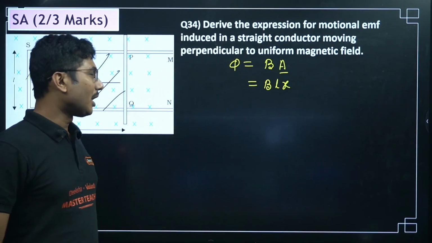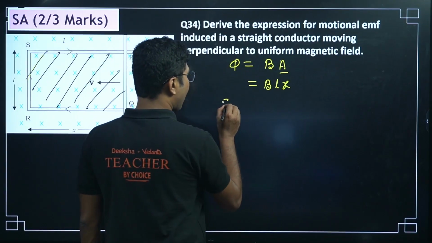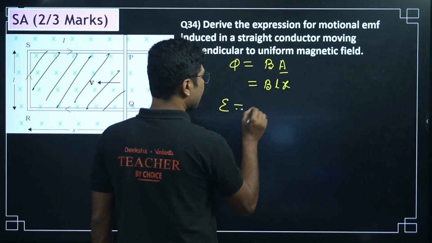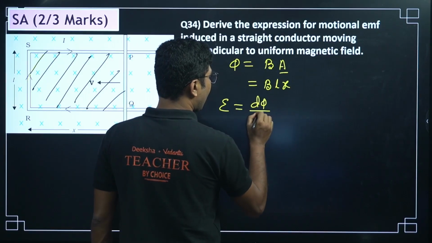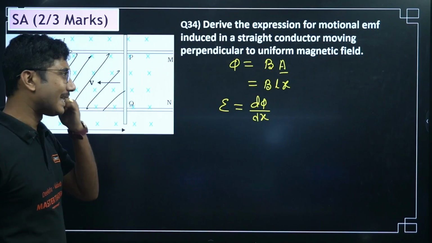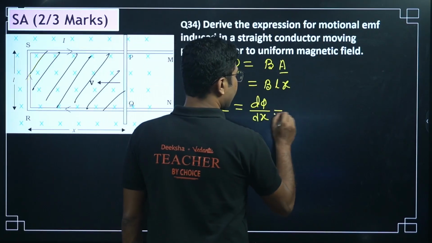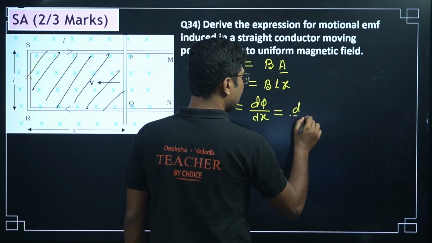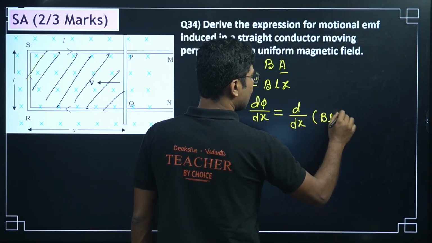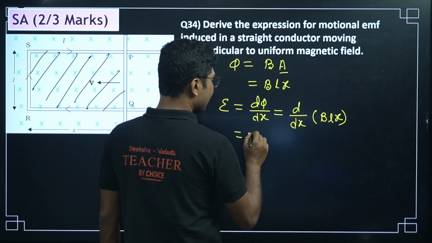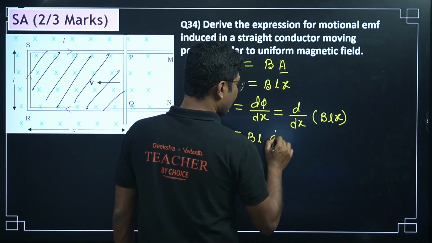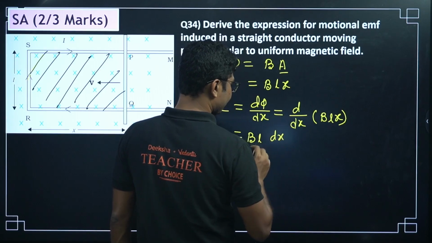Now we have to find the magnitude of induced EMF. The magnitude of induced EMF is basically d phi by dt. Magnitude, that's why we are not taking the negative sign. So let's do the derivation, d by dt of BLx. The magnetic field given in this question is constant, the length L is constant, only x is changing.